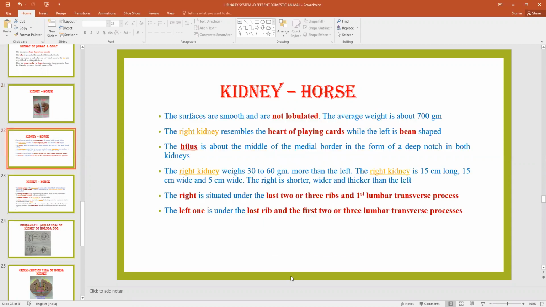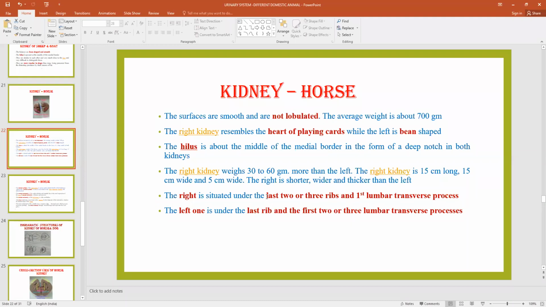So the hilus is located on the middle of the medial border, and the right kidney weighs about 60 grams more than the left. But in the case of ruminants, it is the reverse, and the left is heavier. The right kidney is 15 centimeters long and wide, and its thickness is about 5 centimeters. The right kidney is located from the last rib to the first lumbar vertebra.